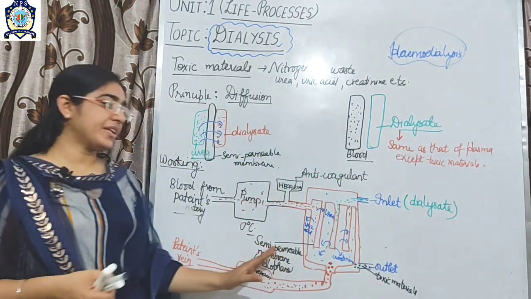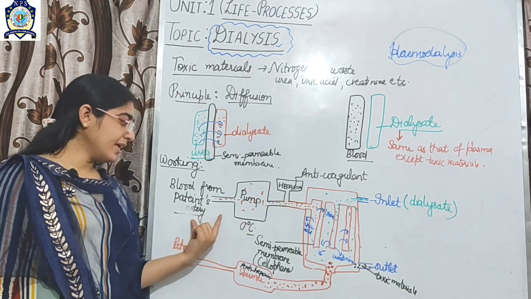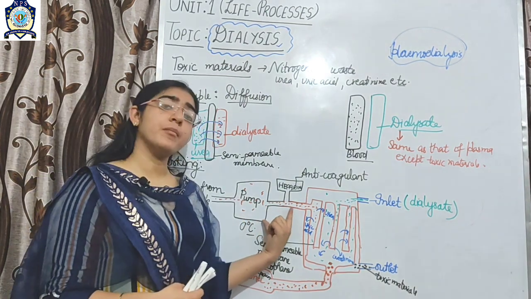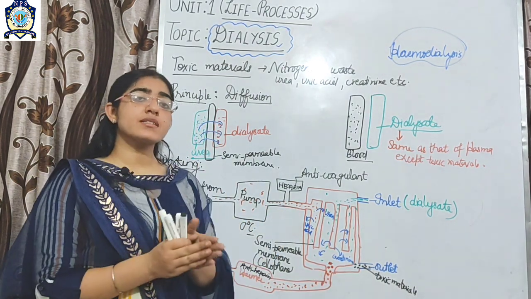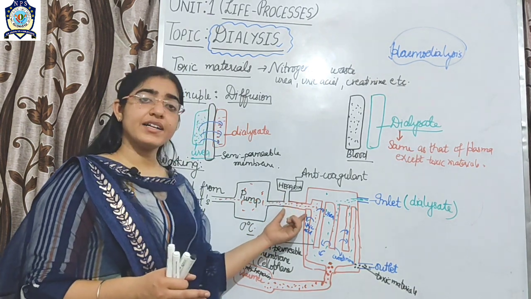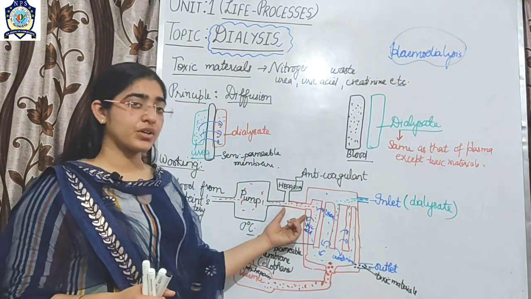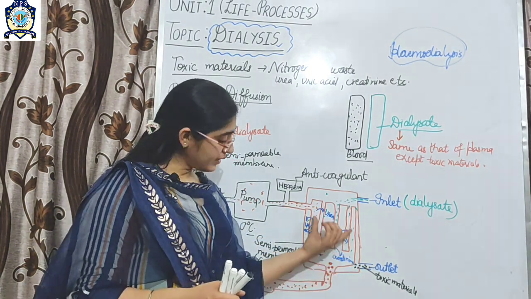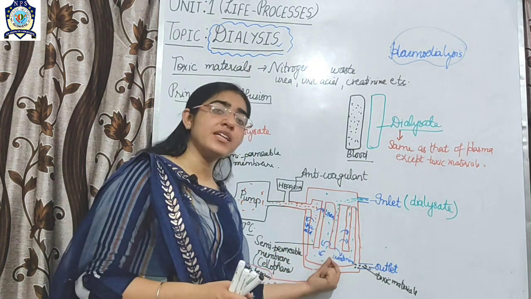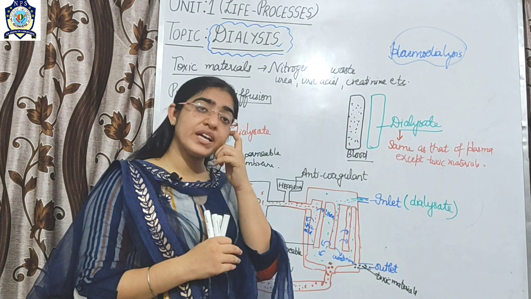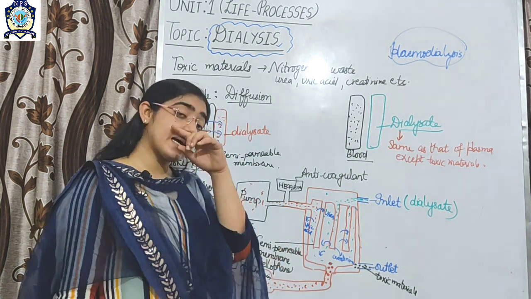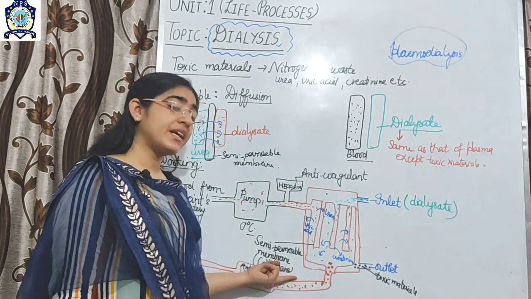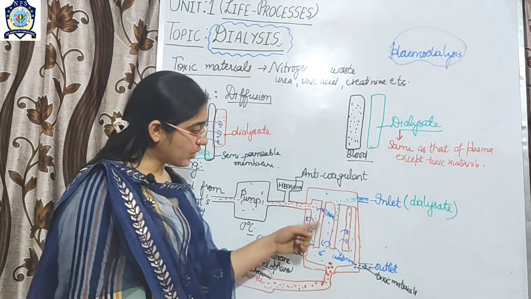Okay, so again I am repeating the process in brief. Firstly, the blood is taken out from the patient's artery, and after that it is passed through a pump where the temperature of the blood is lowered. After that an anticoagulant is added to prevent clotting of the blood. Then it is passed into the dialyzer, or the dialytic machine, where various tubes are present. These tubes are semi-permeable in nature and are made up of a material called cellophane.